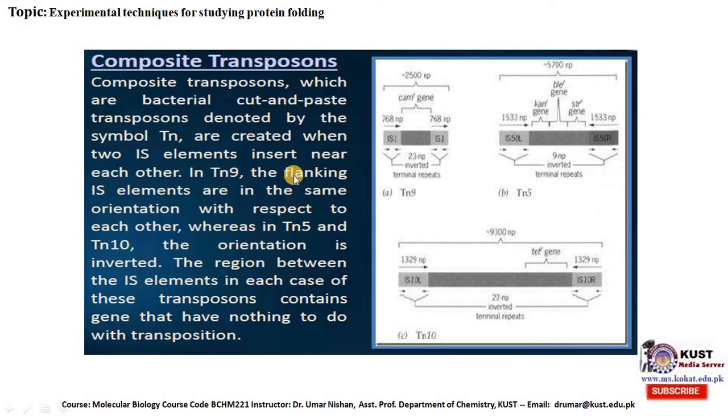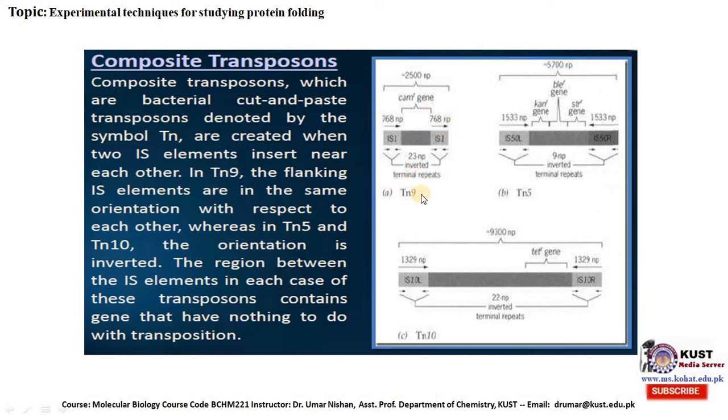In Tn9, the flanking IS elements are in the same orientation with respect to each other, whereas in Tn5 and Tn10, the orientation is inverted. The region between the IS elements in each of these transposons contains genes that have nothing to do with transposition.